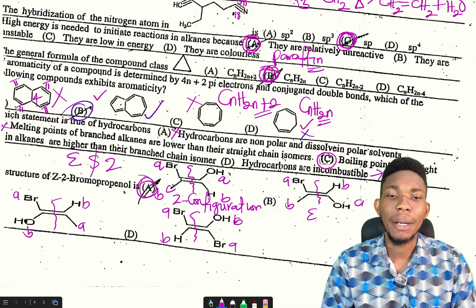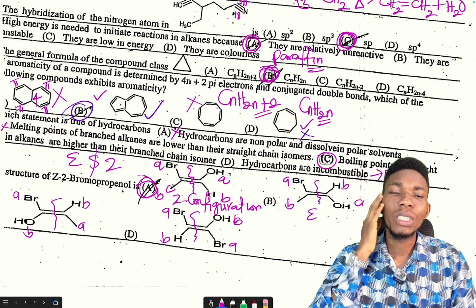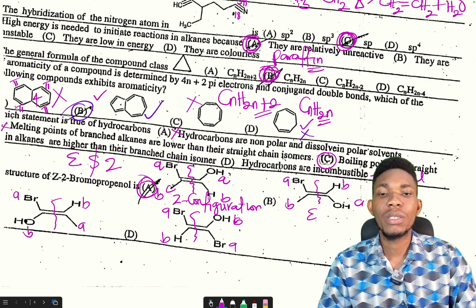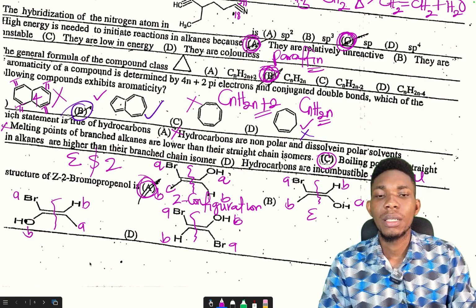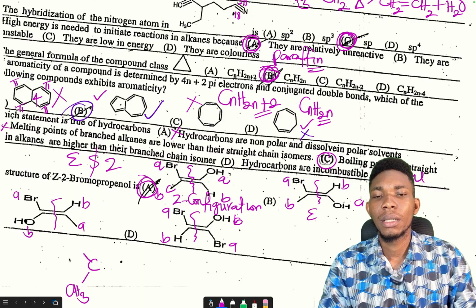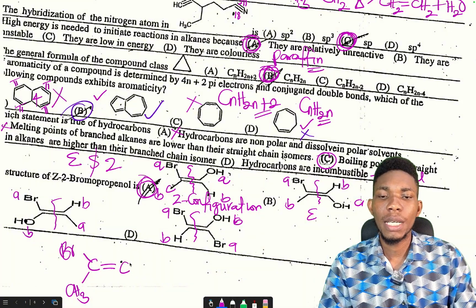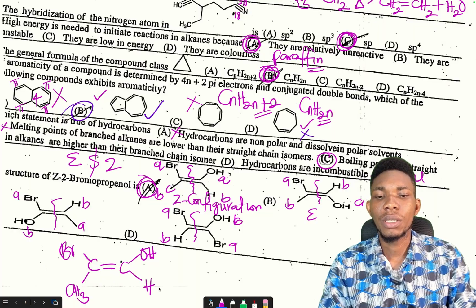How do you number? According to the numbering nomenclature, if you bring this compound out here, it's going to give us something like this. Here's CH3, here's Br, here's the double bond, here's OH, here's hydrogen.